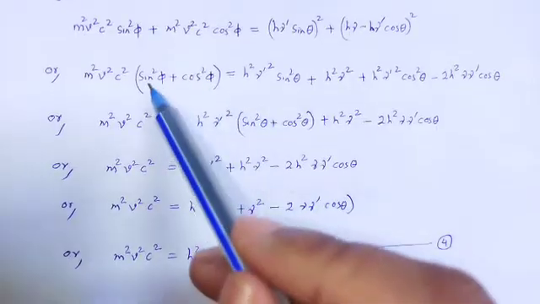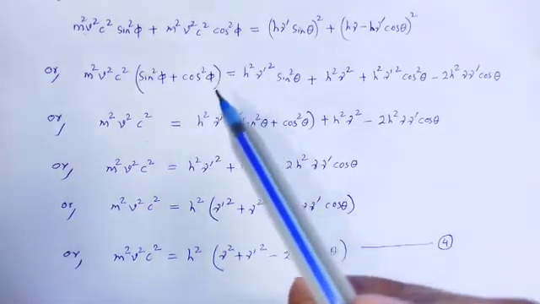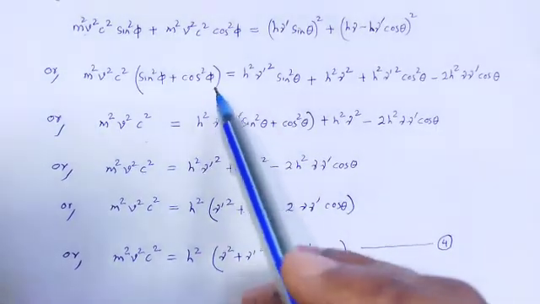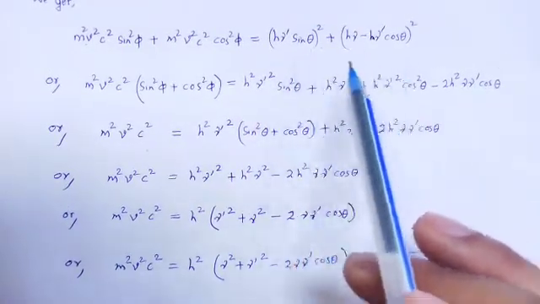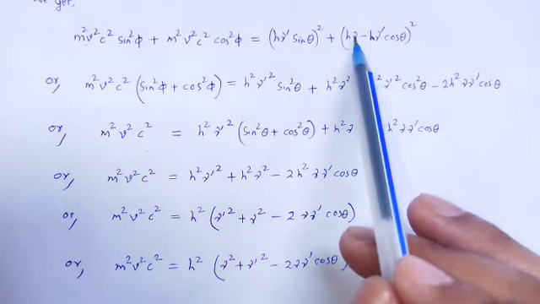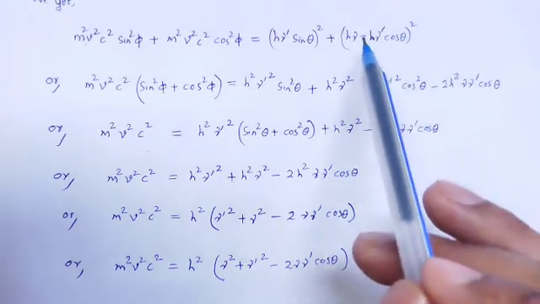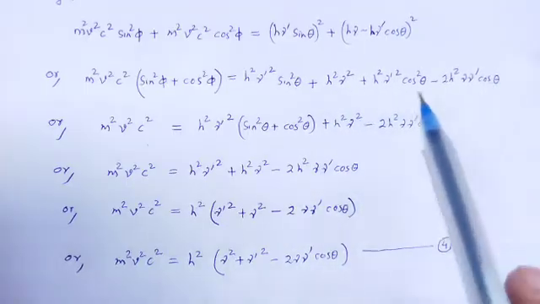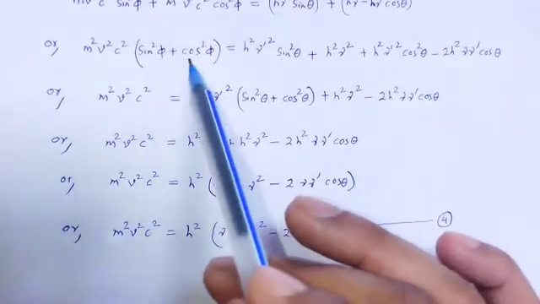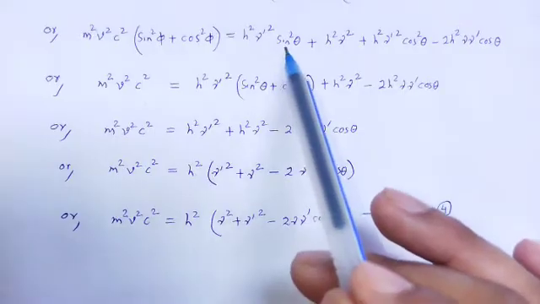Inside that bracket we have sin²φ plus cos²φ. Here the formula (a minus b) whole square is used: a² plus b² minus 2ab. sin²φ plus cos²φ is equal to 1.